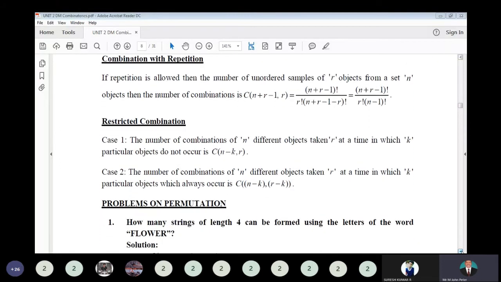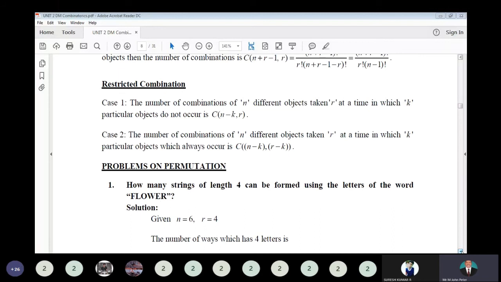Restricted combination: the number of combinations of n different objects taken R at a time in which k particular objects do not occur is C of n minus k comma R. That means k particular objects are omitted from the combination; from the total number of objects, remove those k objects and find the combination. Next, the number of combinations in which k particular objects always occur in the selection is C of n minus k comma R minus k.